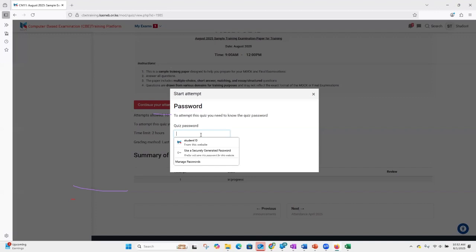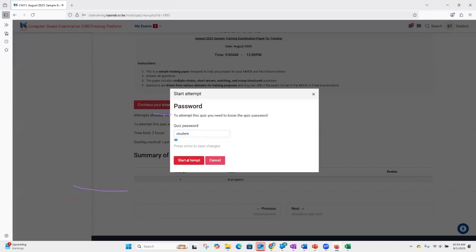Whenever I'm on this page, I'm able to see that, again, it requires me to type the password. And do you remember what the password was? In this case, we shared the password. It's students, and it's small letters. Because if you type S as capital and the rest as small, then it will not work, because we talk of case sensitive. Small letters should be small letters, capital letters should be capital letters.